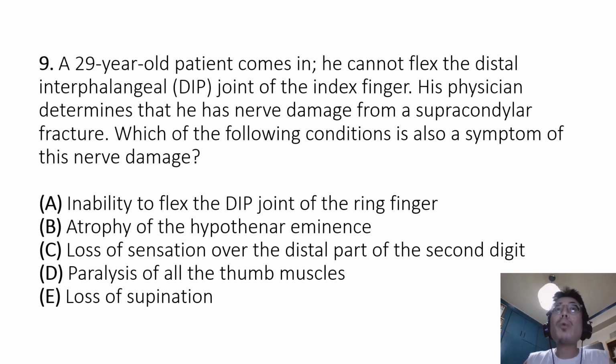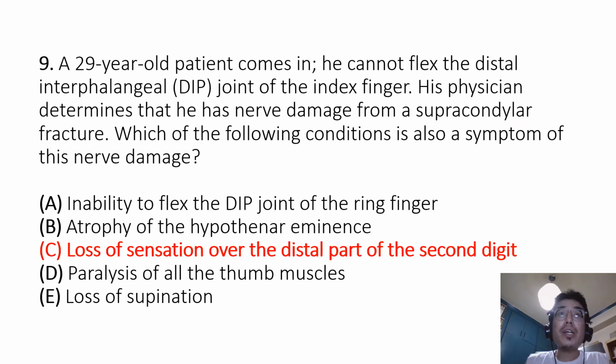Question 9. A 29-year-old patient comes in. He cannot flex the distal interphalangeal joint of his index finger. His physician determines that he has nerve damage from a supracondylar fracture. Which of the following conditions is also a symptom of this nerve damage? A. Inability to flex the DIP joint of the ring finger. B. Atrophy of the hypothenar eminence. C. Loss of sensation over the distal part of the second digit. D. Paralysis of all the thumb muscles. Or E. Loss of supination.